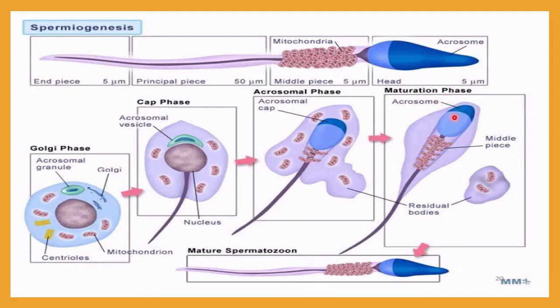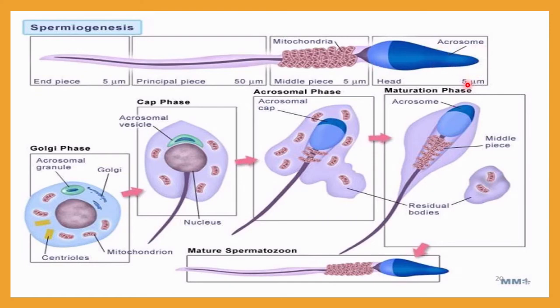clearly see the acrosomal region. This portion is very important during fertilization. We will learn in detail in the next lectures. And this is the middle piece, which has a high number of mitochondria. Residual body also you will observe during this. Finally, this sperm cell will be mature, and it will have a tail, middle piece and head portion. So this head portion will have the acrosome.